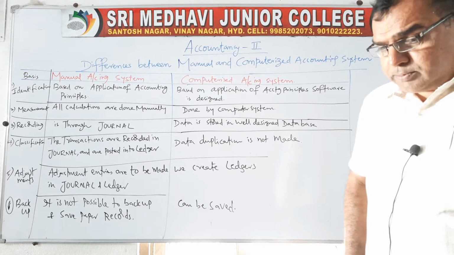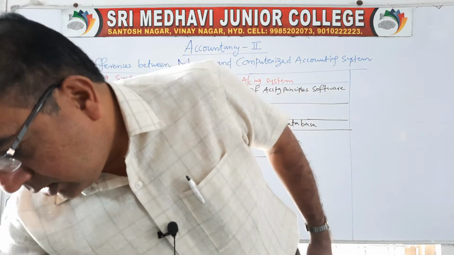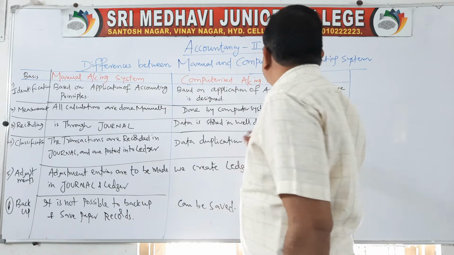We are in the fifth chapter, that is computerized accounting system.